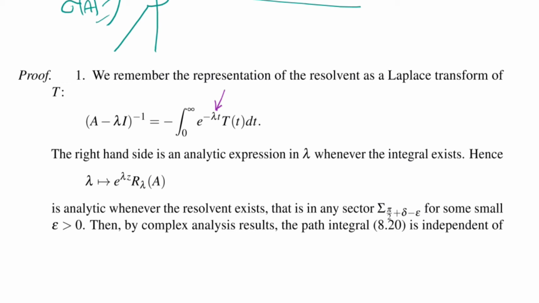So the map lambda maps to e to the lambda z times the resolvent of A is an analytic map whenever the resolvent exists, and so this is certainly true in the sector pi half plus delta minus a little bit. But this means if you have an analytic function, if we integrate over it, like in the definition of the Cauchy integral formula, the choice of path doesn't matter.